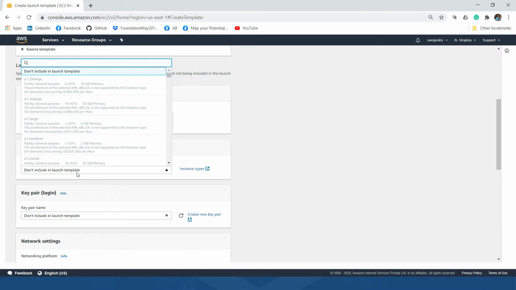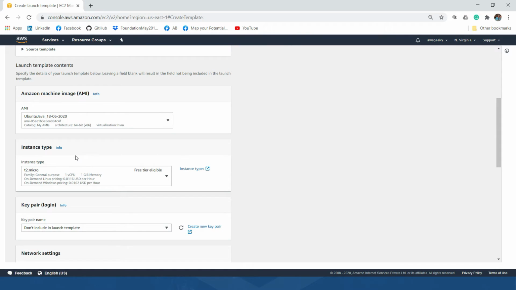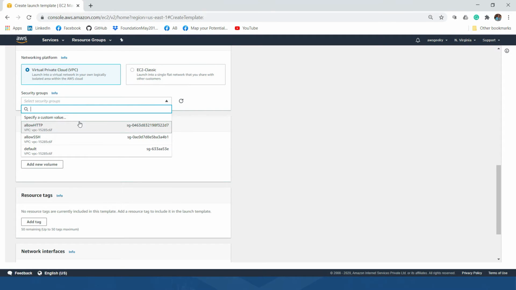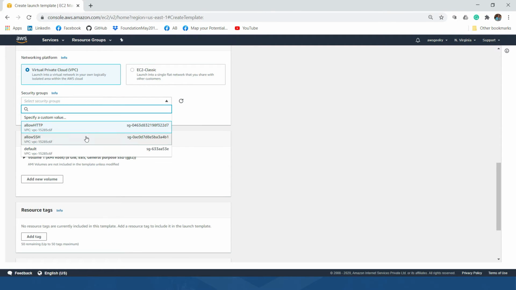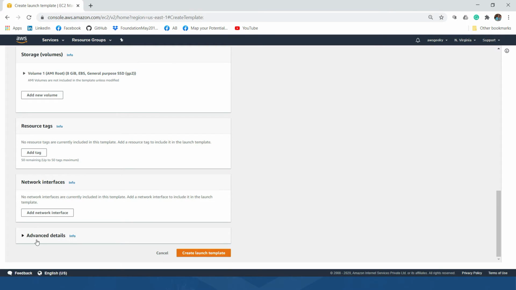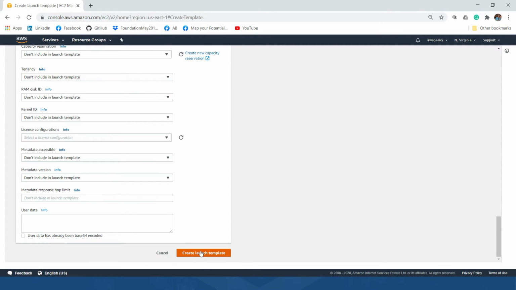The instance type could be T2 micro, the key pair could be CD-auth or whatever key pair you have, and for security groups, let me open HTTP and SSH. Let me go to advanced details, enable CloudWatch monitoring, and then we are done with the template. Create.